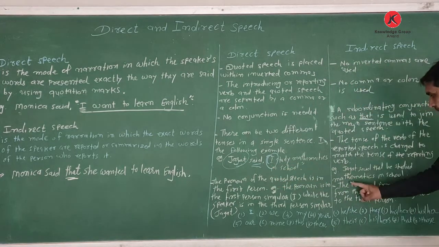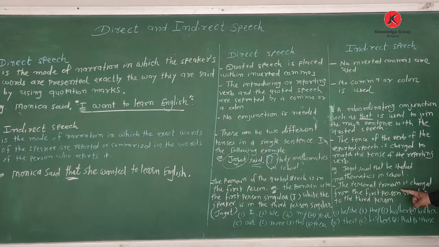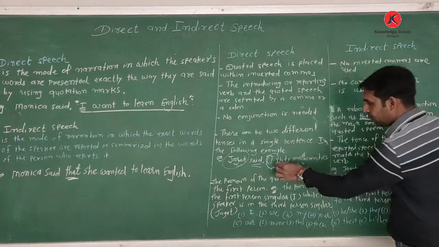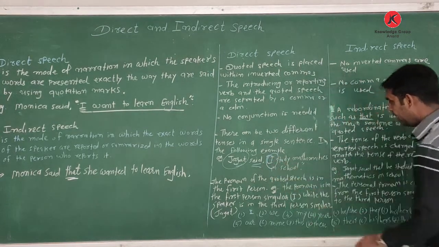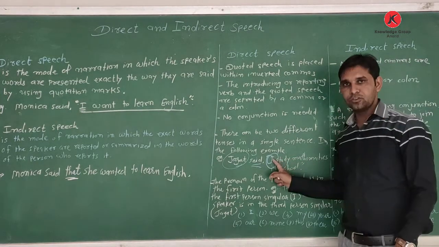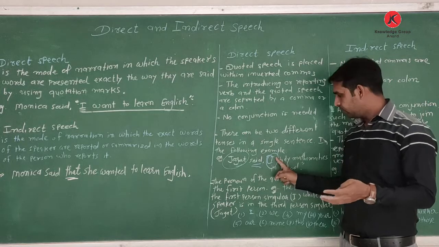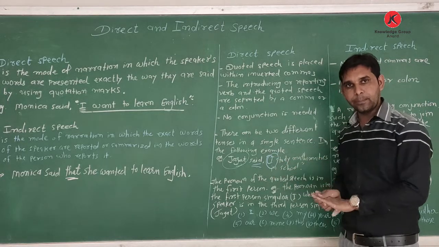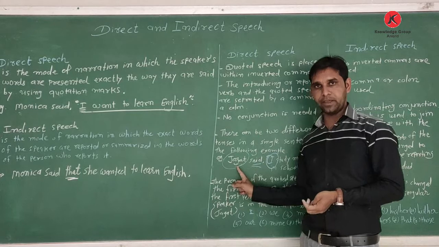Okay? And here what do we write? The personal pronoun is changed from the first person singular to the third person. First person is given, so we change this first person into third person according to the speaker given.